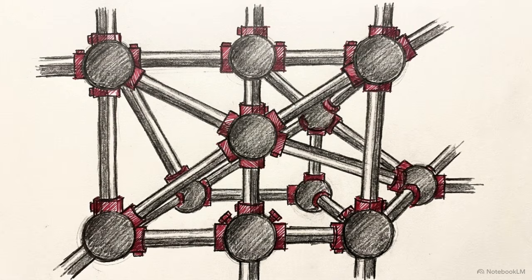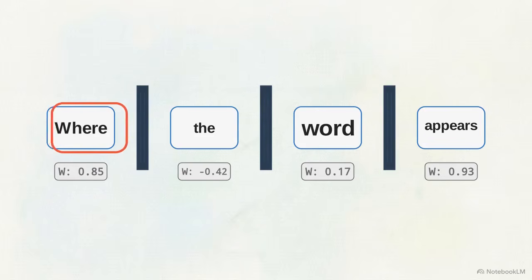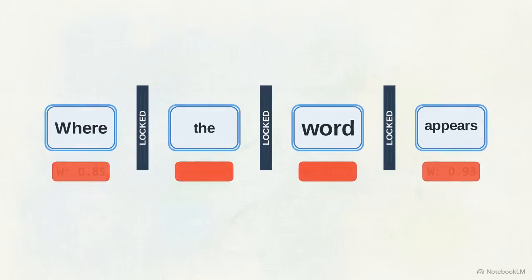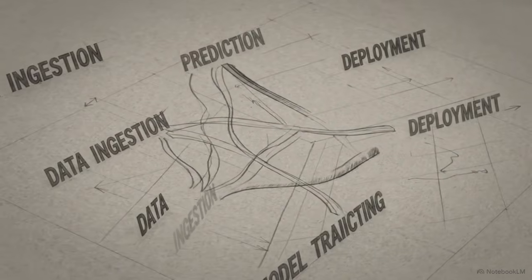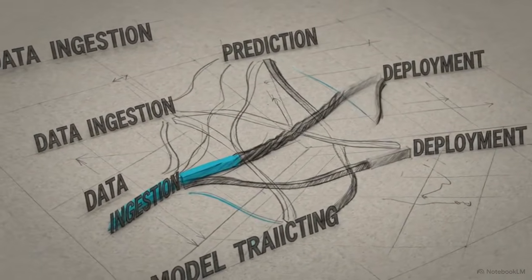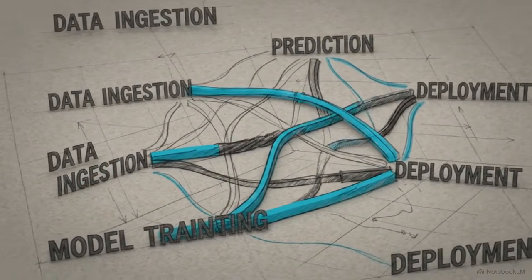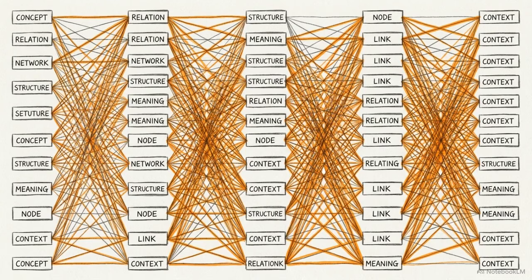In a standard feed-forward network, the weights connecting different positions are static. Because these weights never change, the network lacks a way to adapt the importance of a word based on where it appears in a sentence. If we use the sentence, "The girl wrote in her will," the word her depends entirely on the word girl appearing earlier. To capture this, we need weights that are functions of the words themselves, calculated dynamically for every new sequence. This dynamic calculation is called self-attention. It creates a new, contextual vector by taking a weighted sum of all previous words in the sequence.